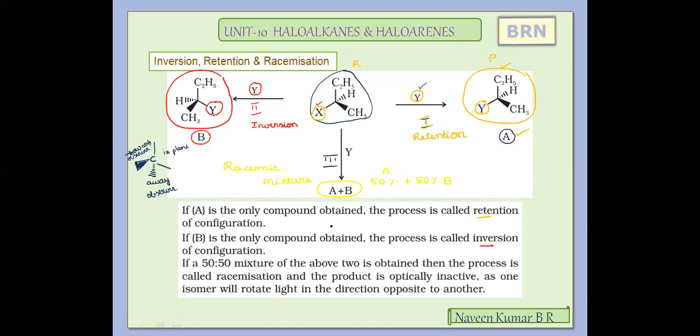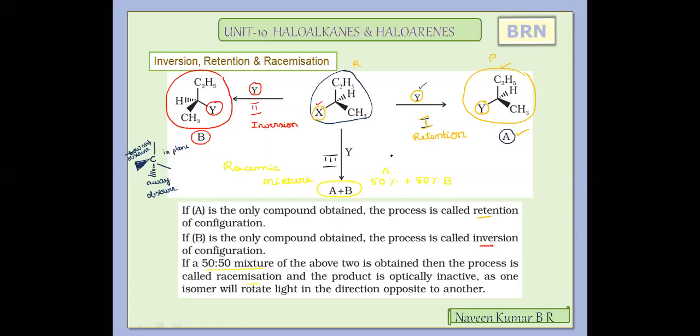And obtaining this 50% of retention and inversion is called racemization, which is very important to understand the substitution nucleophilic mechanisms. Both in SN2 and SN1, we need to relate these optical parameter terms and the stereochemical aspects. So try to remember.